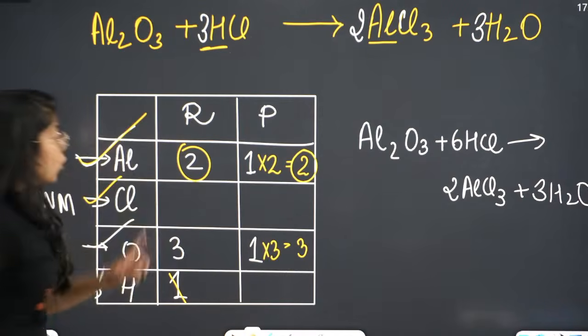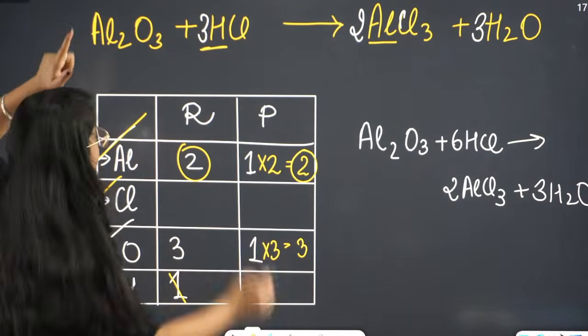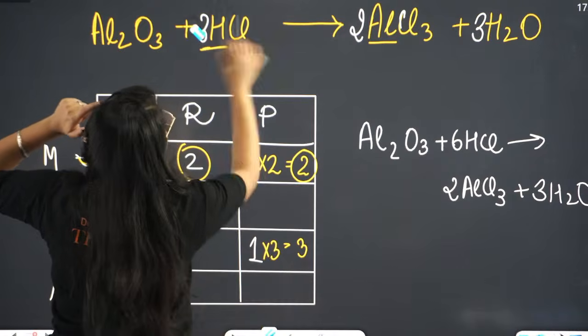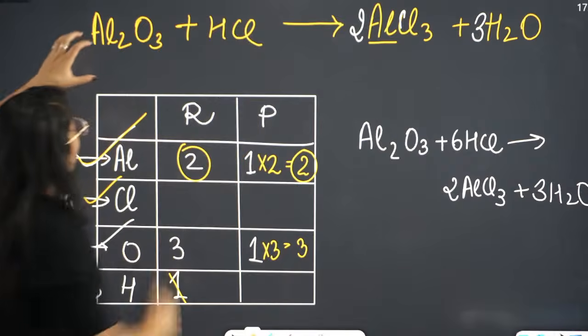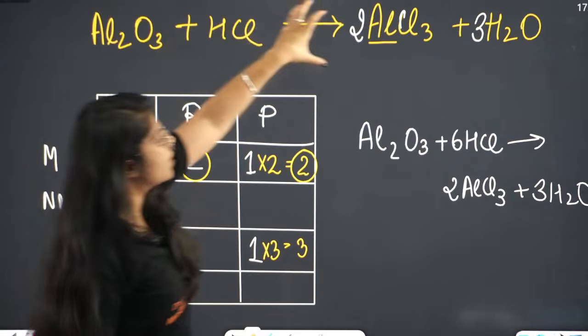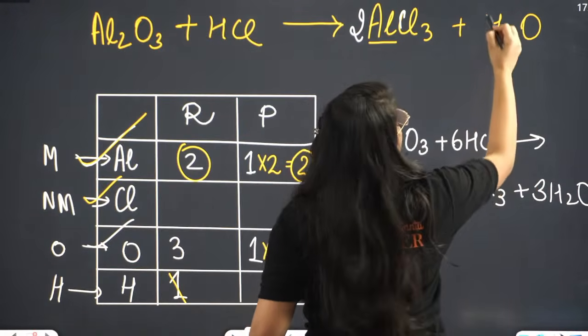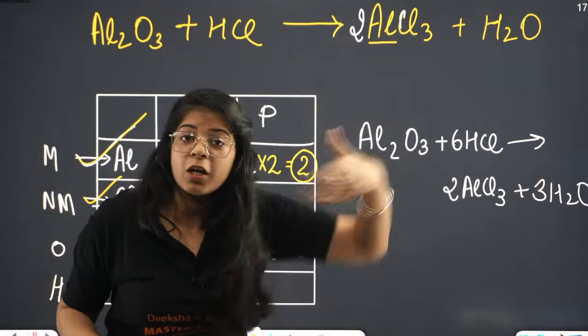Okay, now chlorine is 3, or wait, you have to erase this 2 as well. Okay, plus HCl. Now we balanced aluminium, right? Let's erase this as well. Understood? Because you balanced aluminium, you unbalanced chlorine in all the process.